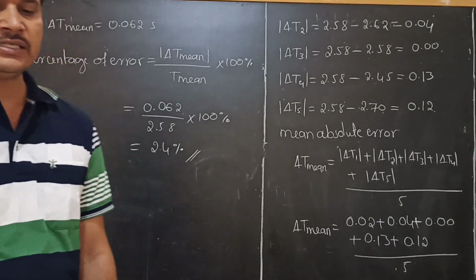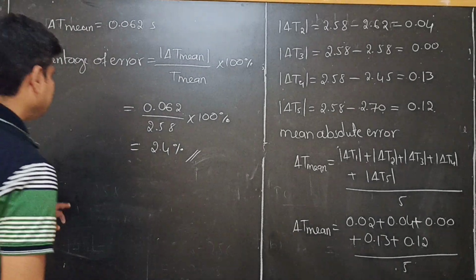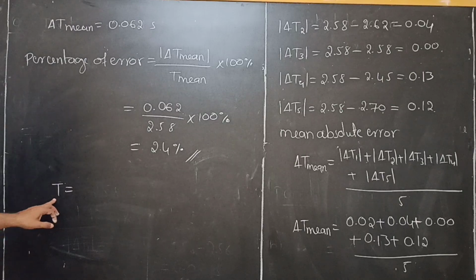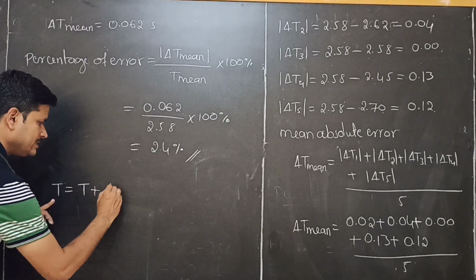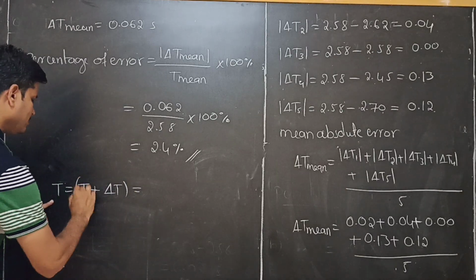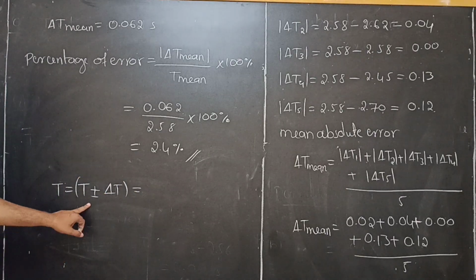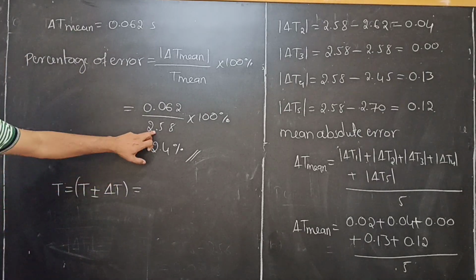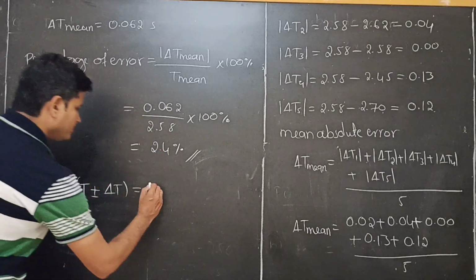If you want to express errors, T is equal to T plus or minus delta T. This T value is nothing but T mean, this value 2.58.